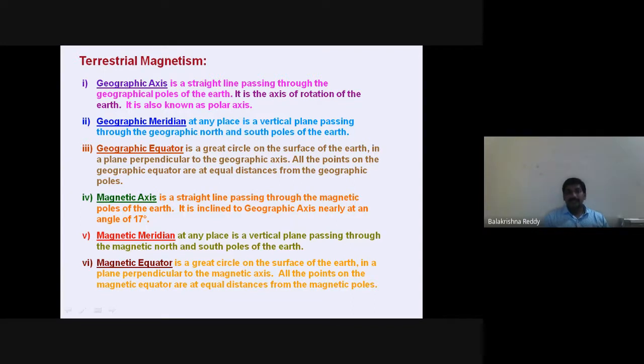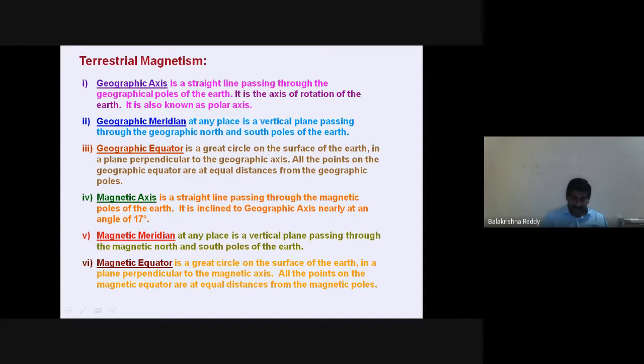But the equator is perpendicular to the axis in the geographic case as well as in the magnetic case. The magnetic equator makes the same 17 degree angle with the geographic equator as the magnetic axis makes with the geographic axis.